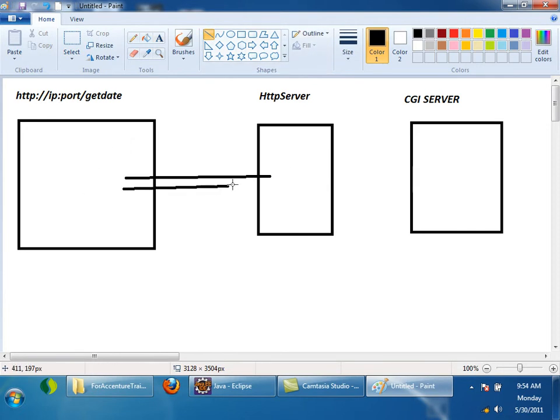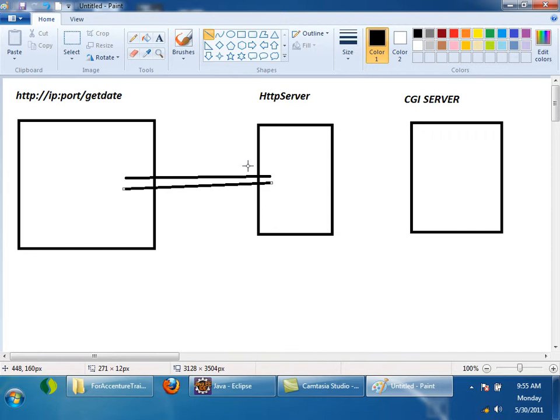Now what the browser will do, the browser will make a socket connection to the server and then send the HTTP request, right? But the HTTP server will see, do I have any file with this URI? Tell me what is the URI in this URL? /getDate. So now the HTTP server looks, do I have any file with this URI in my root directory? No, right?